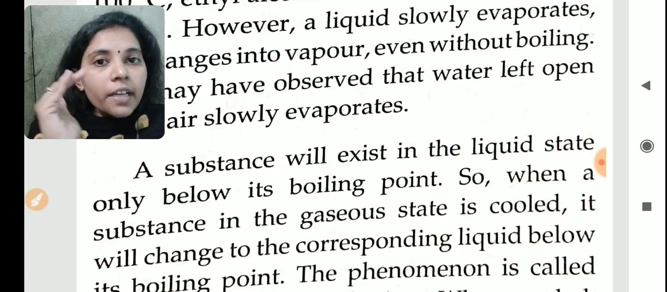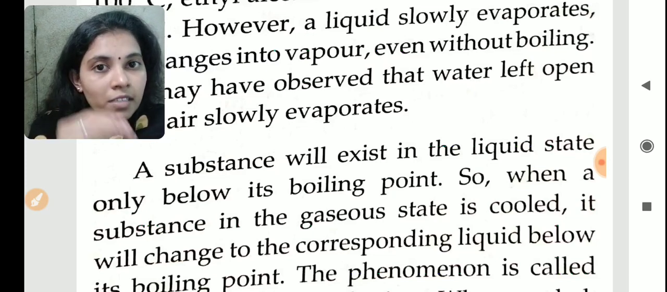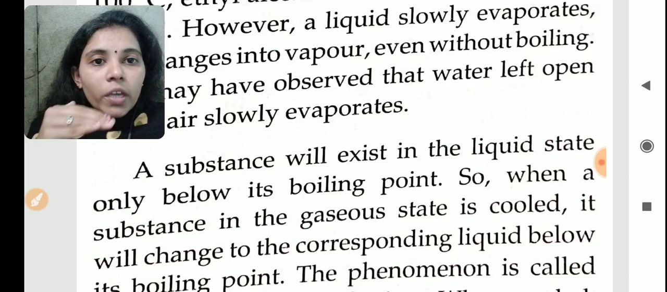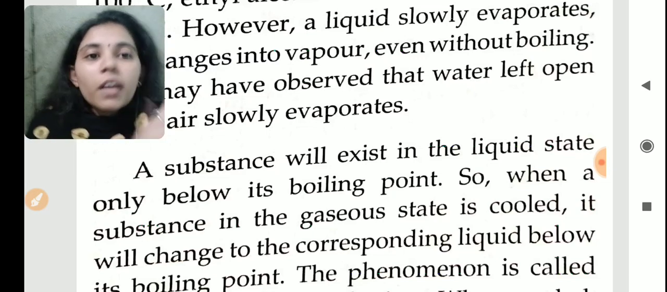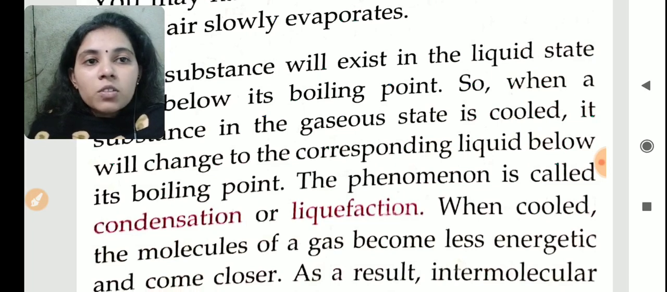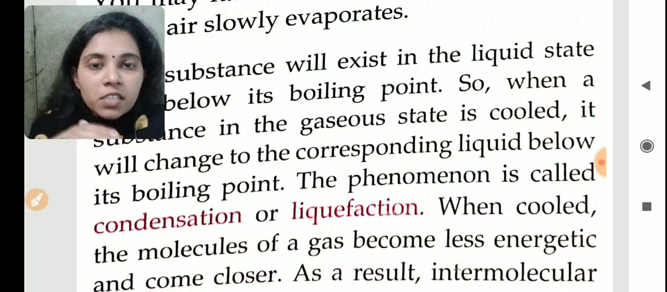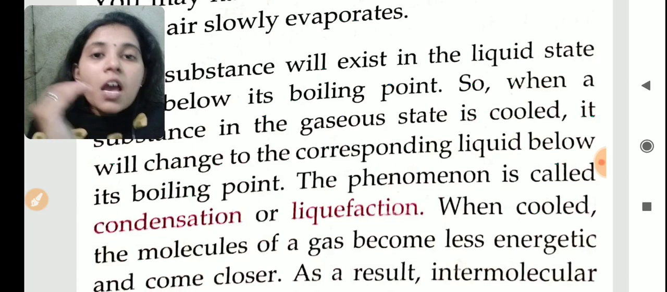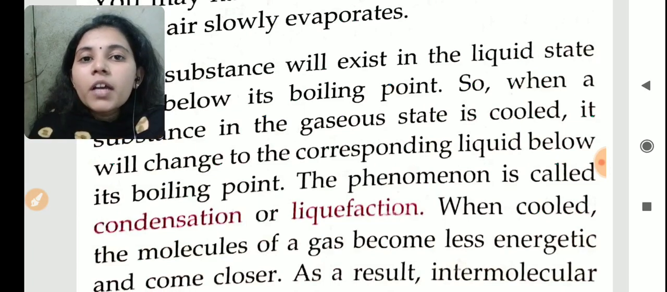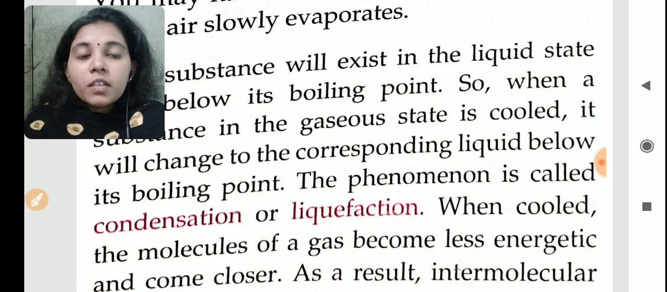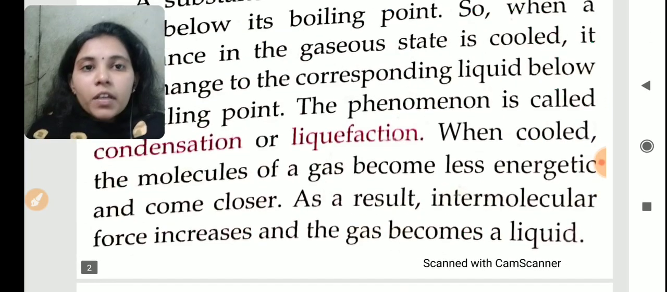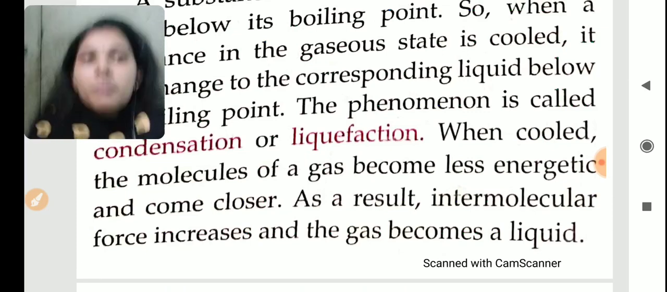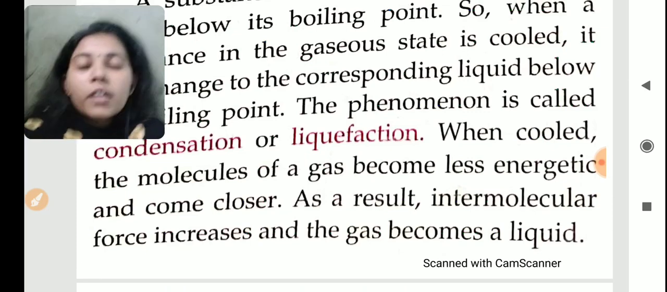When a gas is cooled, we can see that the gas will change to that particular liquid, and this phenomenon is called condensation. What is condensation? Cooling of gaseous substances and converting them to liquid is called condensation, or another name is liquefaction. When cooled, the molecules of gas become less energetic and come closer.